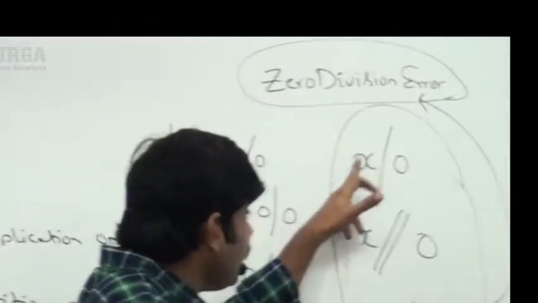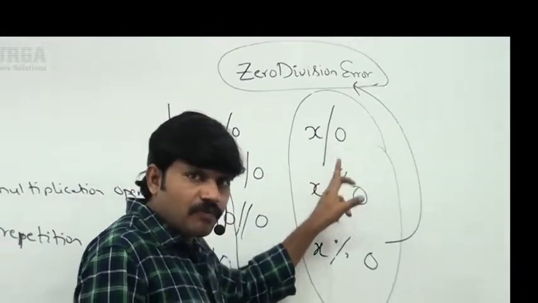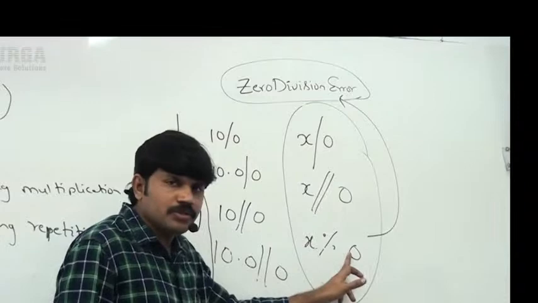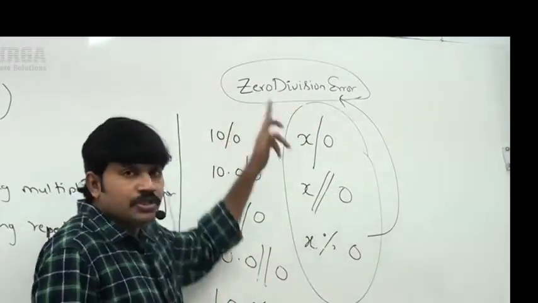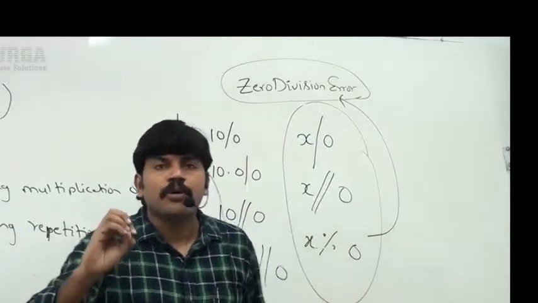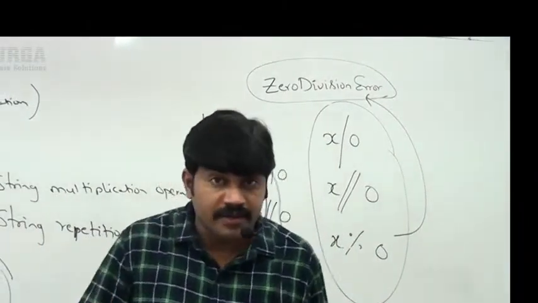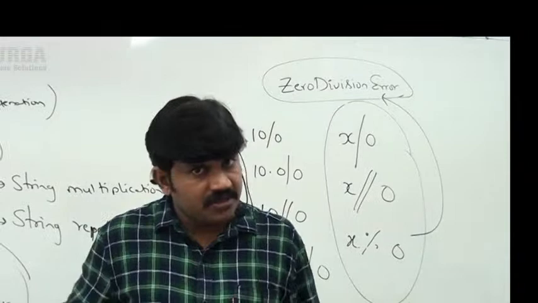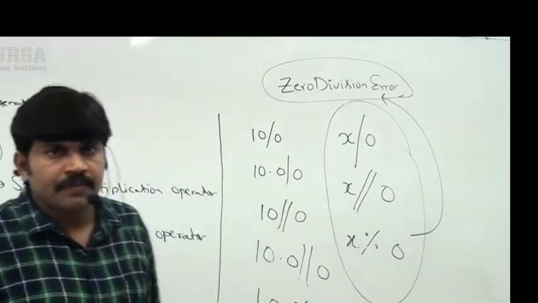So it is a clear indication: any number by 0, floor division 0, or modulo 0, the result is always ZeroDivisionError. That's it, these many important loopholes are there related to arithmetic operators. Is it clear for all of you?